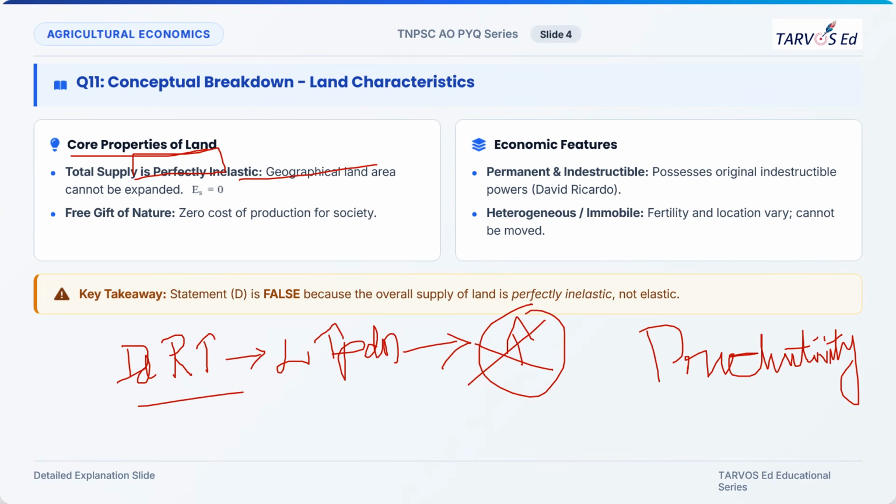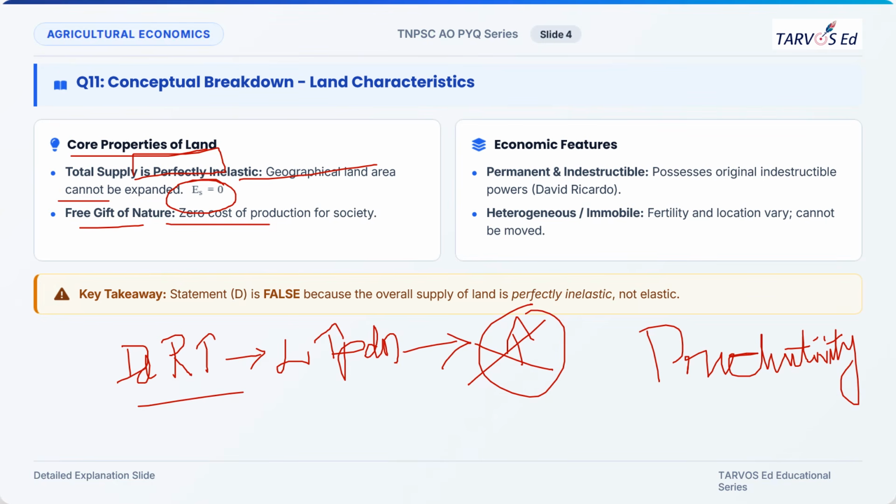Geographical land area cannot be expanded. It will always be fixed, and the elasticity of supply is zero, that is, perfectly inelastic. It is a free gift of nature, and it has zero cost of production for society. For the production of land, we need not give anything.